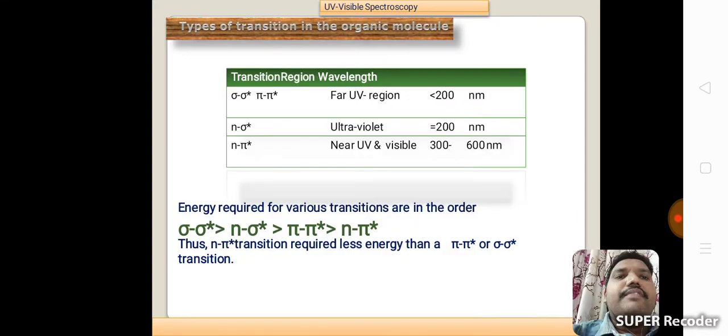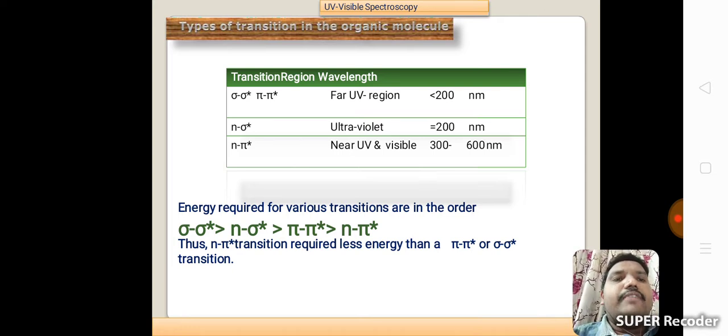Transition regions by wavelength: sigma to sigma star and pi to pi star transitions are in the far UV region, that is less than 200 nanometers. n to sigma star occurs in the ultraviolet region, around 200 nanometers. n to pi star transition is in the near UV and visible region, 300 to 600 nanometers.